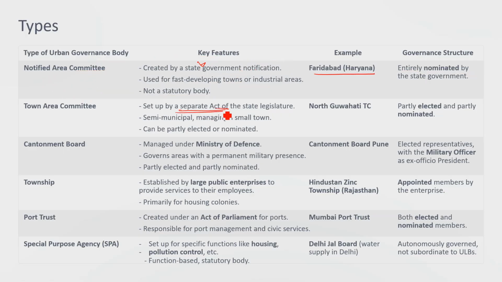Town area committee is formed by a separate act of state legislature. So there is an act of state legislature which makes it. It is not completely municipal, rather it is a town, again a transitionary small town. It is semi municipal. So there can be some members who are elected, some members who are nominated by the government. For example, North Guwahati Town Committee. So it is made by act, which means it is statutory. Here the name itself was notified, it came through notification.